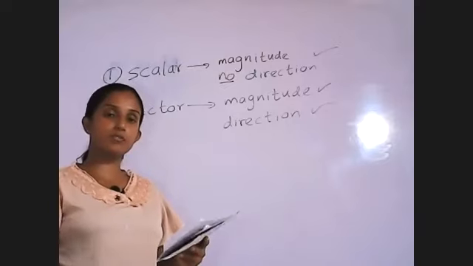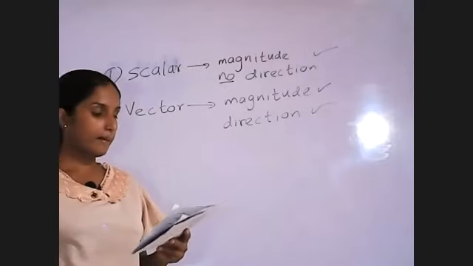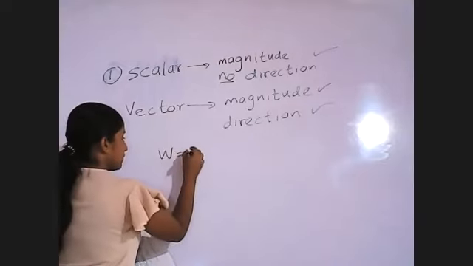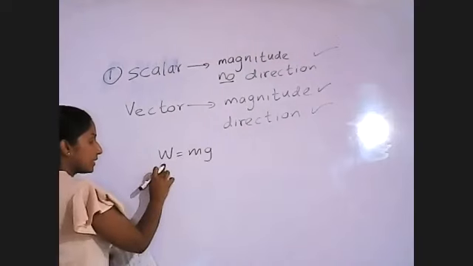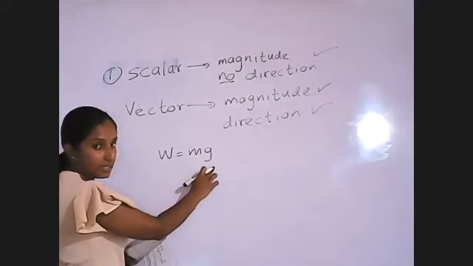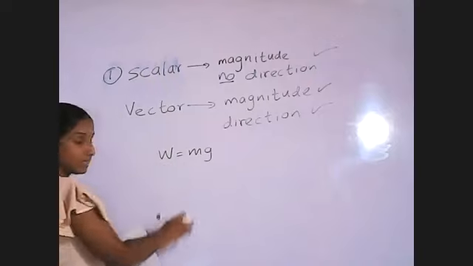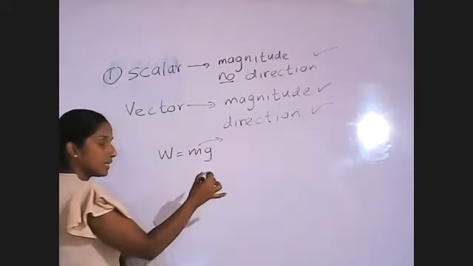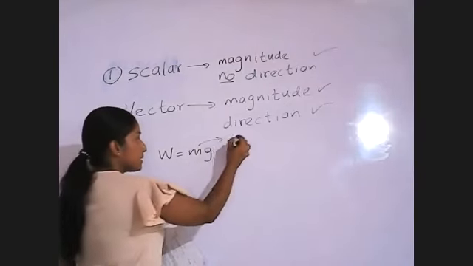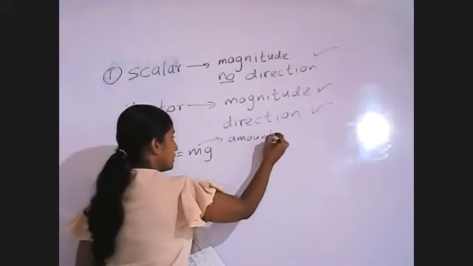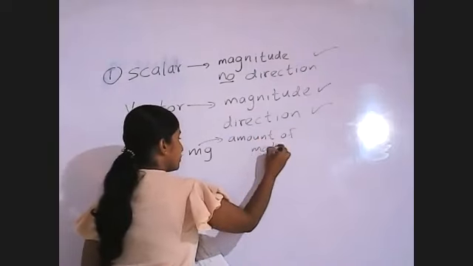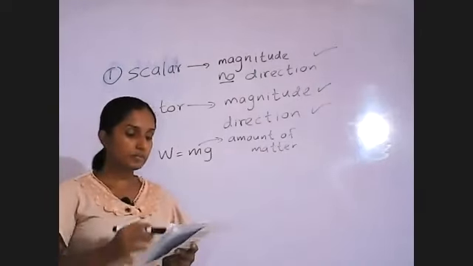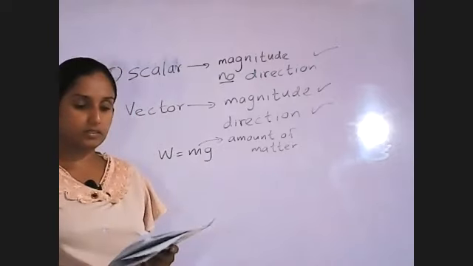Weight means the attraction force towards the ground. So we calculate the weight by using W equals mg, weight equals mass into gravitational acceleration. I am telling these things to remind you of everything. Then what is mass, Pute? How do we explain that one? Mass means the amount of matter. That is how we define mass. So here, the weight is the vector quantity.